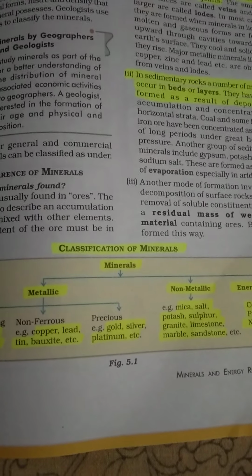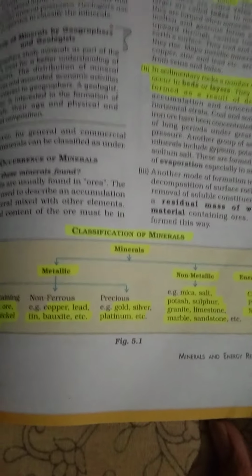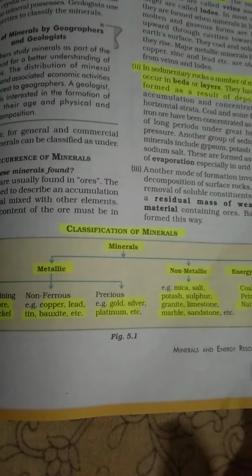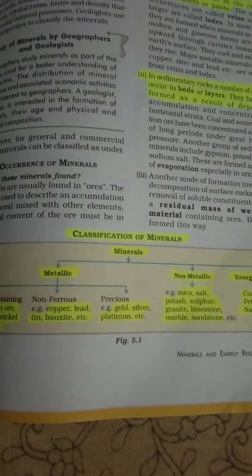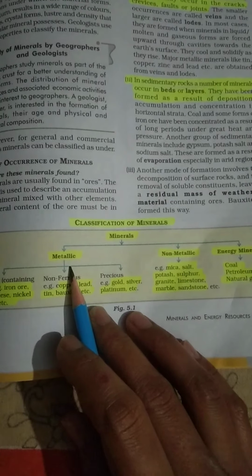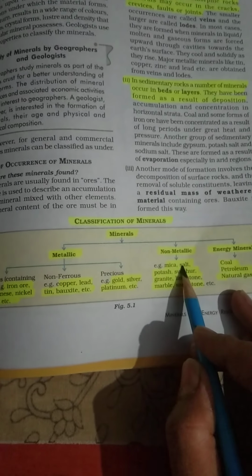Now we should discuss the classification of minerals. As you have studied in 7th or 8th class, majorly we have three types of minerals: number 1, metallic minerals; number 2, non-metallic minerals; and number 3, energy minerals.